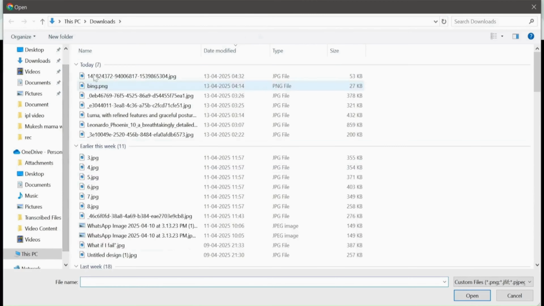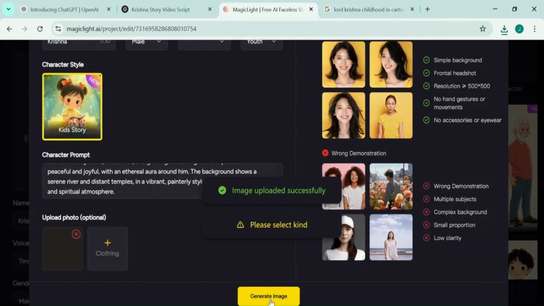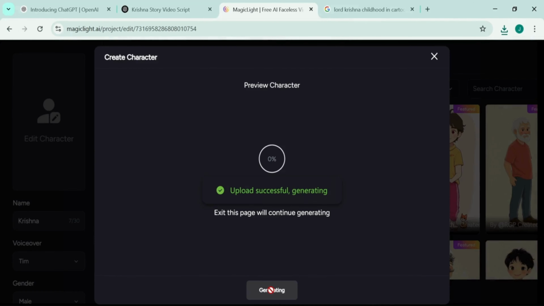I upload my image on MagicLight AI and fill in the further details. Now simply click on Generate Image.